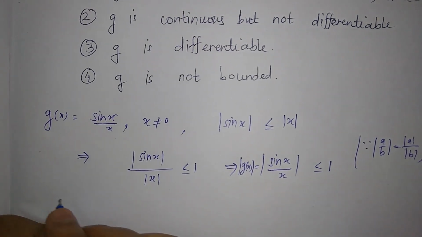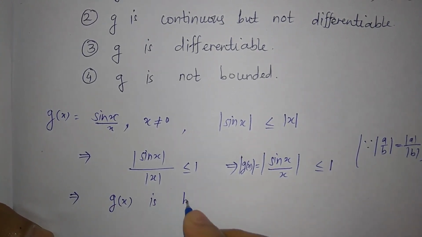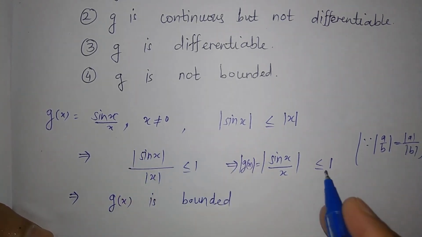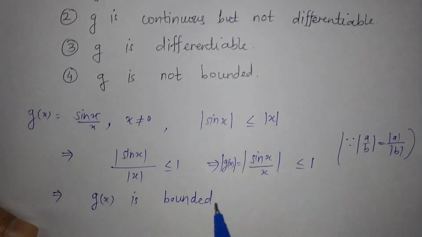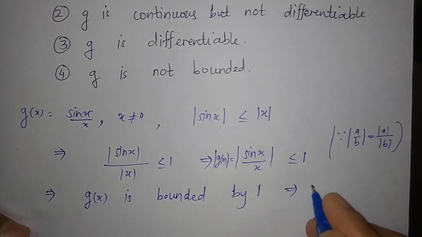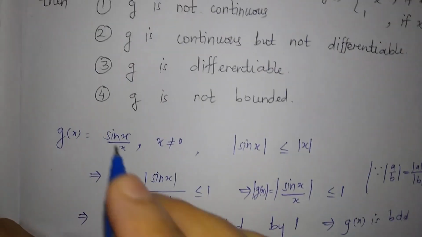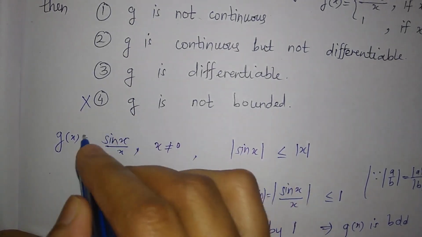So this gives us g of x is bounded for x not 0, it is bounded above by 1, and also for x is equal to 0 it is 1, so g of x is bounded by 1. That means g of x is simply bounded. So g of x not bounded is not correct, so that is one option discarded.